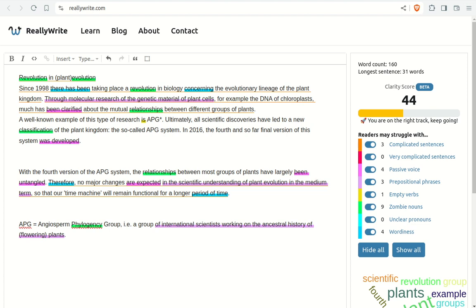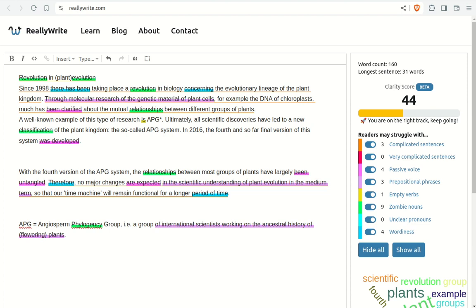They're trying to play on the similarity of the words revolution and evolution, which could be funny. But in this case, it just makes me wonder, what are we talking about? So now I start to read the text, and I want to get some context, and I want to know specifically at the beginning, quickly what's going on. And I read, since 1998. Well, that's great. That gives me context. That gives me time.